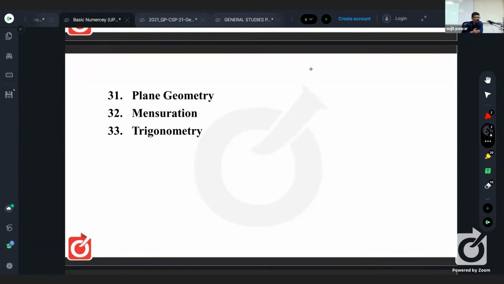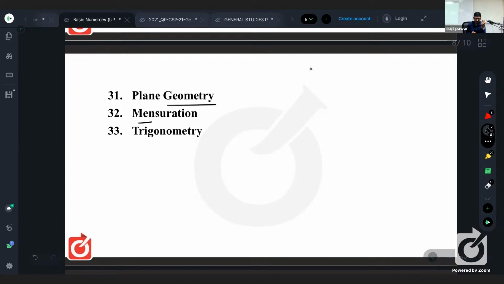Then last but not the least, the last 3 topics are those related to geometry. First is plane geometry. That is point, ray, line, segment, plane. From that, triangle, quadrilaterals, polygons, circle, 2-dimensional, right? So that is plane geometry. In plane geometry, I'm not saying that you should go through the theorems and all these things, but you should know the applications of those theorems.